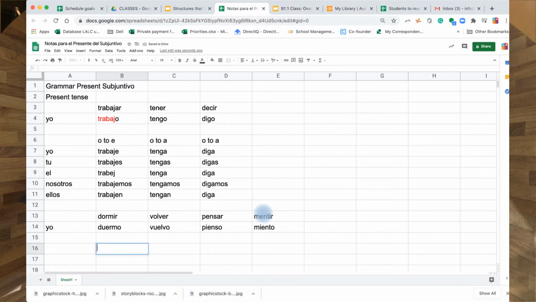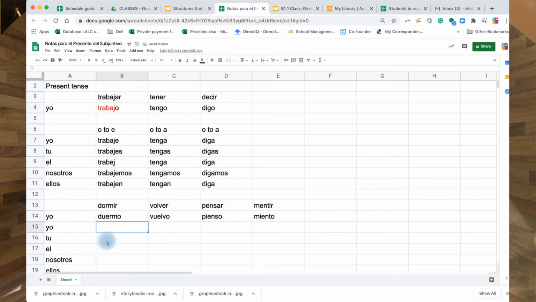So the stem comes from this one, so it's duerm, okay, and you'll see why this is an irregularity. These verbs change O to UE and E to IE in the present tense.